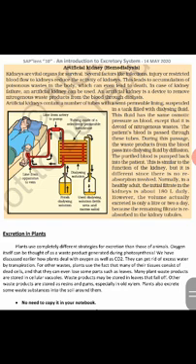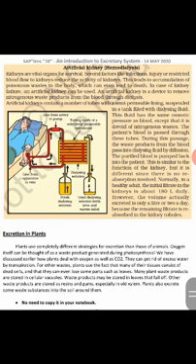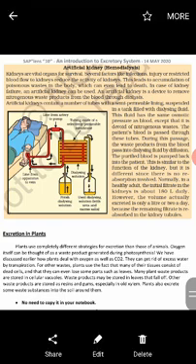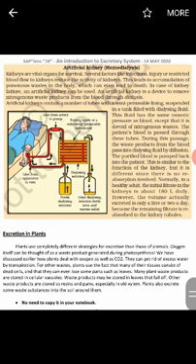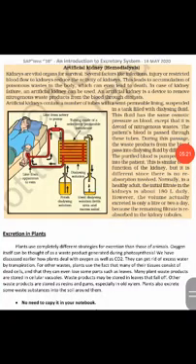Artificial kidneys contain a number of tubes with a semi-permeable lining. You can see the diagram here, suspended in a tank filled with the dialysing fluid. The fluid has the same osmotic pressure as blood, except that it is devoid of nitrogenous waste. The patient's blood is passed through these tubes.